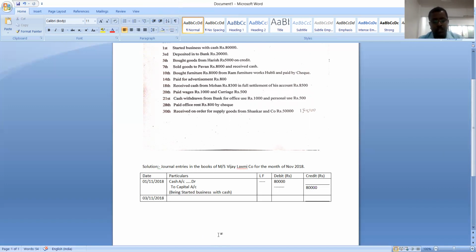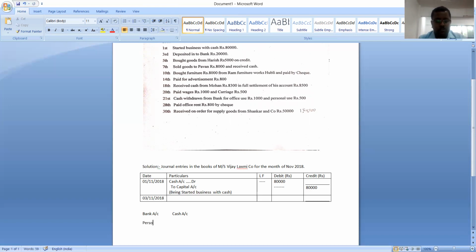Which are the two accounts here? One is bank account and another one is cash account. Understood? Is there any other possibility for any other accounts? No. Here, deposited into bank, two accounts. One account receives the benefit, another account gives the benefit. Bank account receives the benefit. Cash account gives the benefit. So that is the reason we write two accounts, one is bank account and another one is cash account.